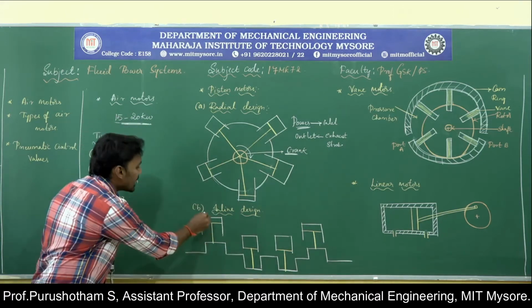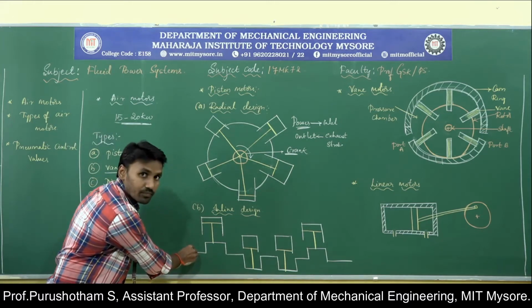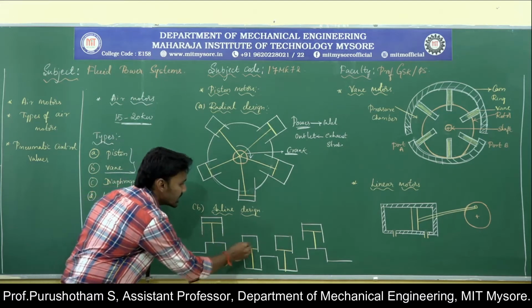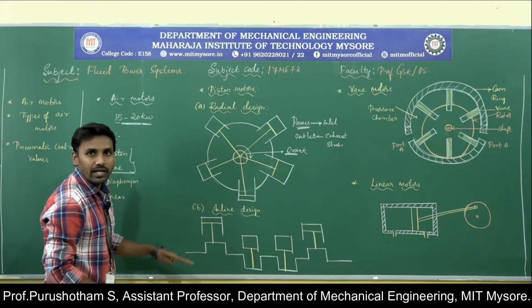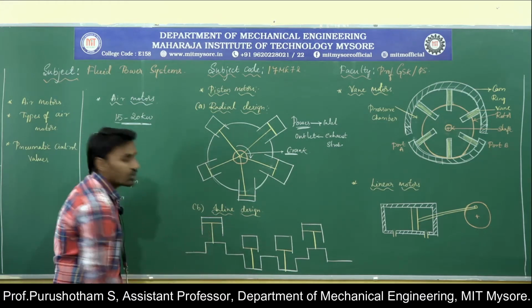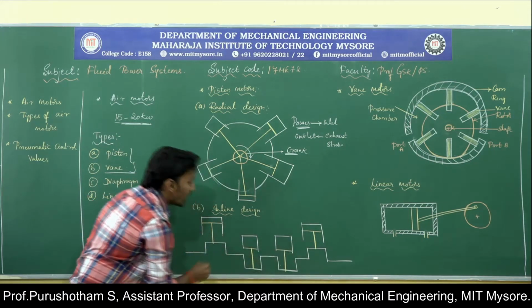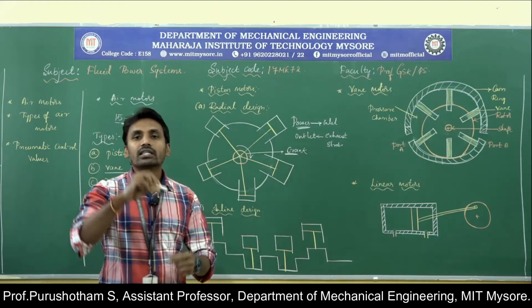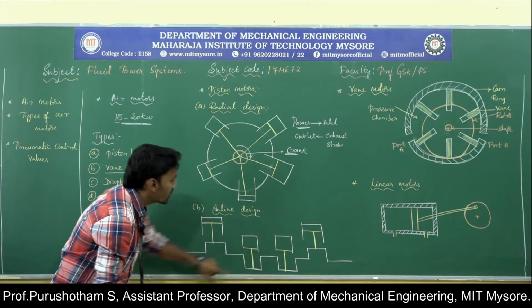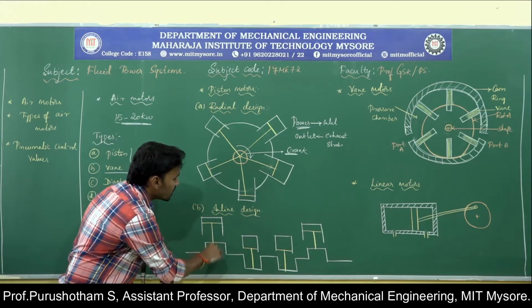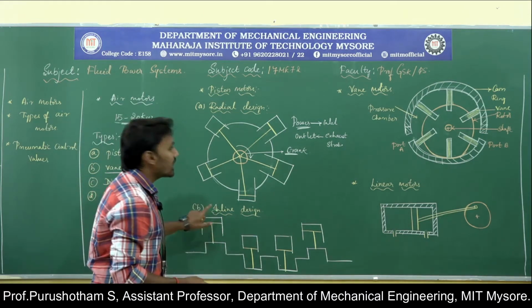Coming to inline design, here also you can see this will be the camshaft, and here the cylinders are arranged in line. The cylinders are in the same line, that's why it is called inline design. Here the piston rod is connected to the camshaft, so when the piston starts to reciprocate, that causes the camshaft to rotate. The piston rods are connected to the camshaft, and when the pistons start to reciprocate, the camshaft starts to rotate, in the inline design.